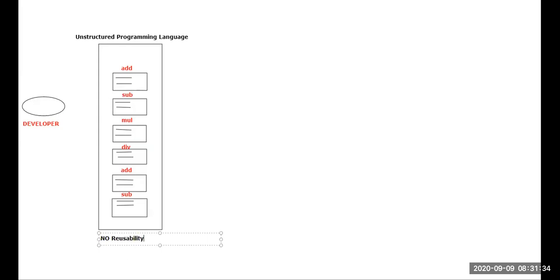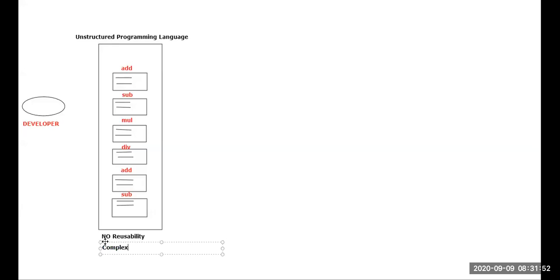No reusability of the code. We cannot reuse the code. If you're not able to reuse the code, don't you think it is a very big disadvantage? And one more thing you have to observe, don't you think it is very difficult to remember all those things? That is the reason I will just tell this happens to be a complex process.